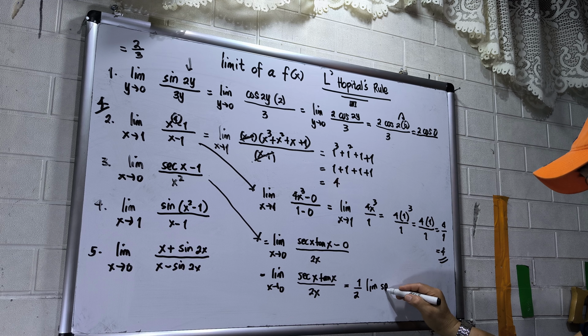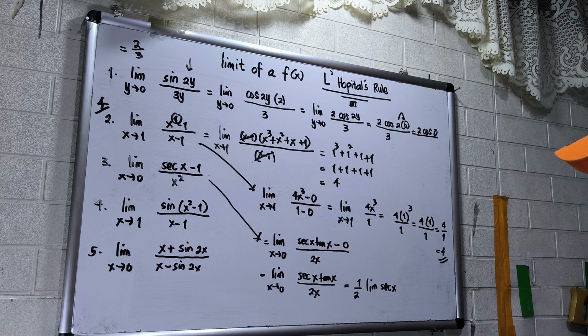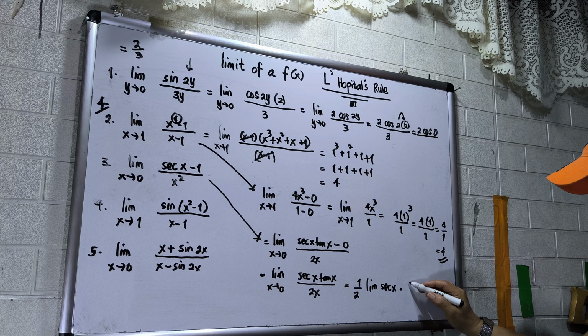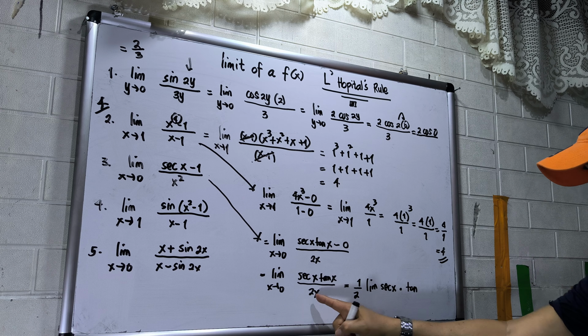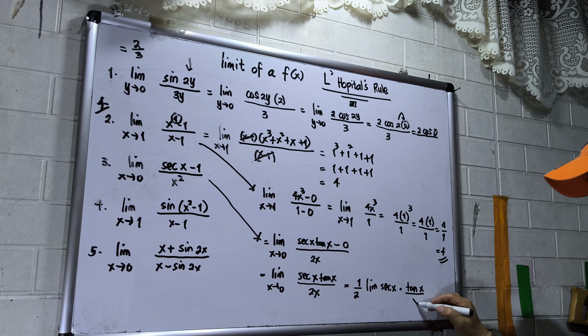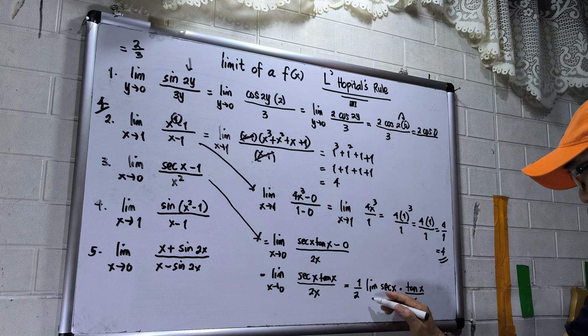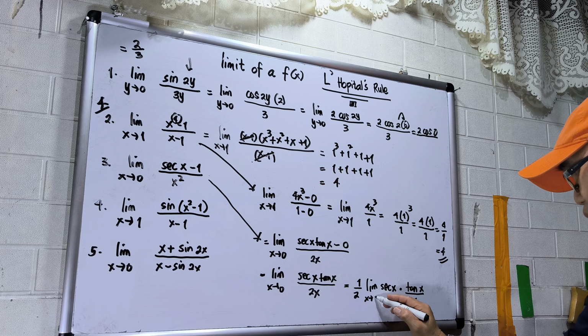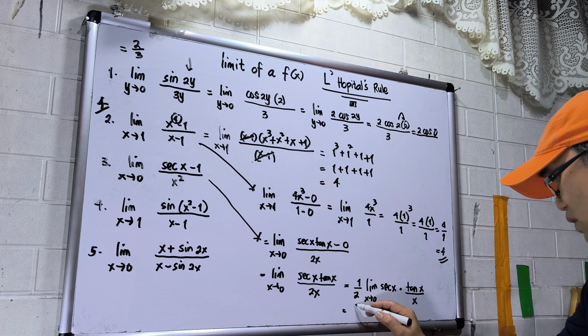Then secant x, then times tangent. So take note, 2 is already outside. Then I have now tangent x over x. Okay? So this will be x approaches 0. So I have now 1 over 2.